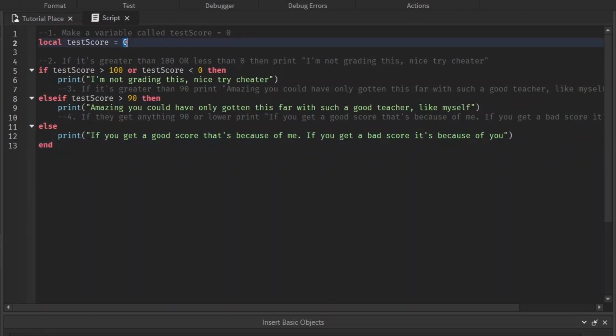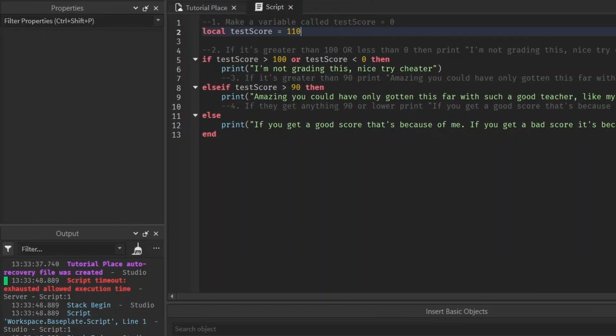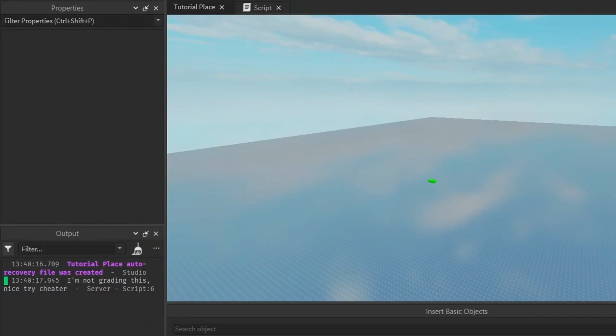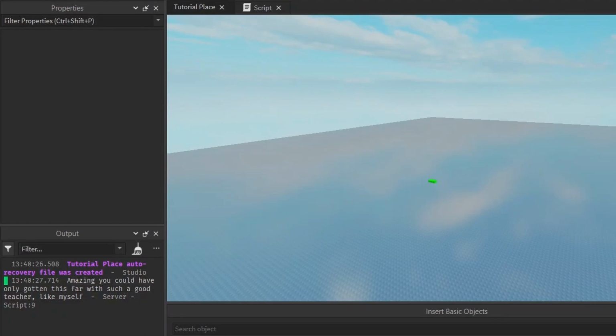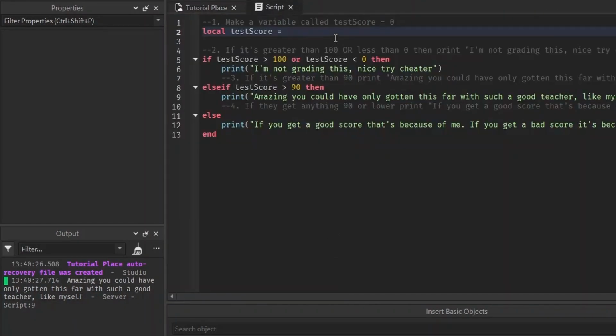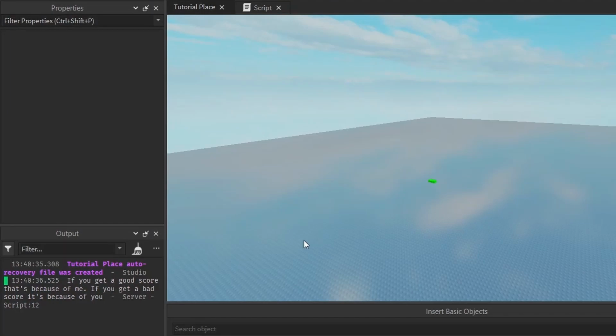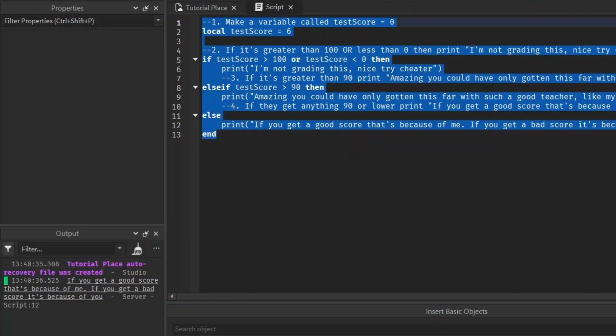So let's see. If they try to change their grade to 110, I'm not grading this. Nice try, cheater. What if they did 96? Amazing. They got that because of me. You're welcome. What if they just get a regular old 6? Yeah, that's on them if they get a regular old 6. Not because I'm a terrible teacher or anything like that.